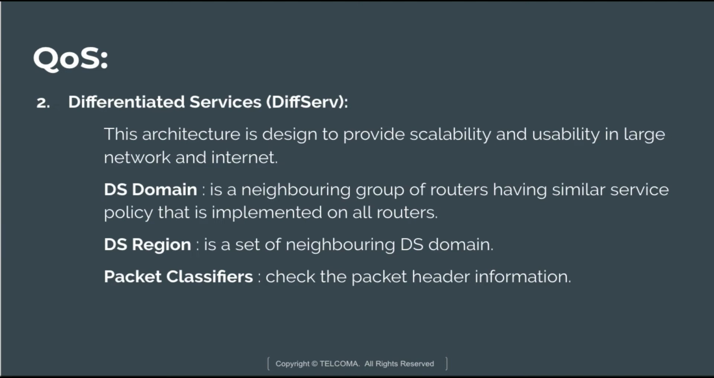The DS region is a set of neighboring DS domains, and it ensures the DS service for all domains along the spanning path. And the last part is the packet classifier. It checks the packet header information, chooses the packet from the data network, and verifies the header according to the predefined rules. So these are the parts of the differentiated services: DS domain, DS region and the packet classifier.